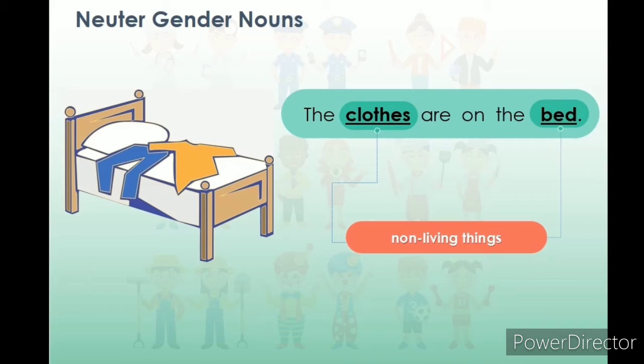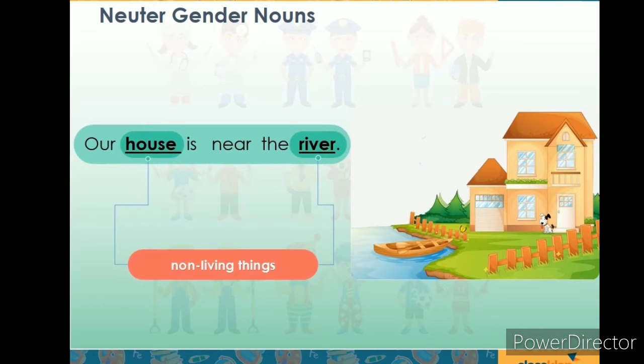Let us look at some sentence examples. The clothes are on the bed. Here, clothes is a non-living thing. That's why it is a neuter gender noun. Then, our house is near the river. Here, house as well as river are non-living things. That's why both of them are neuter gender nouns.